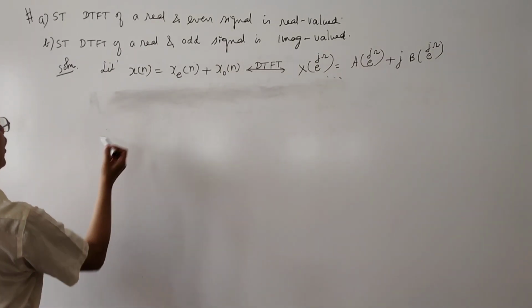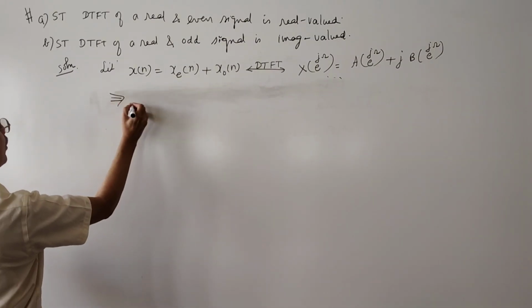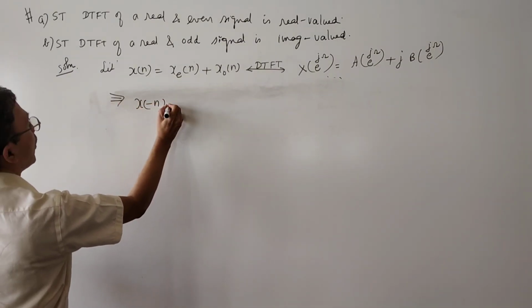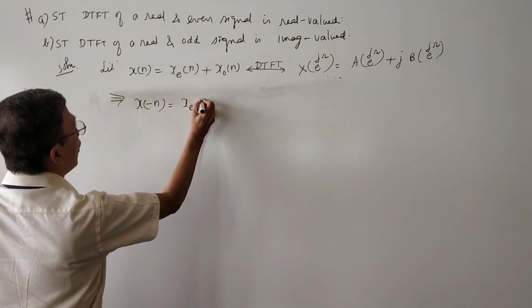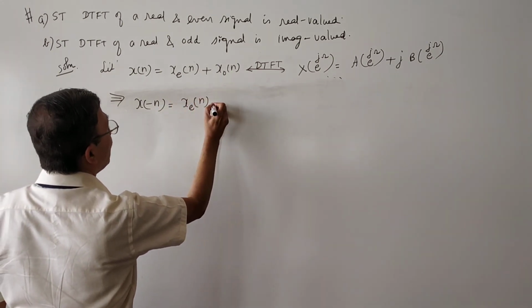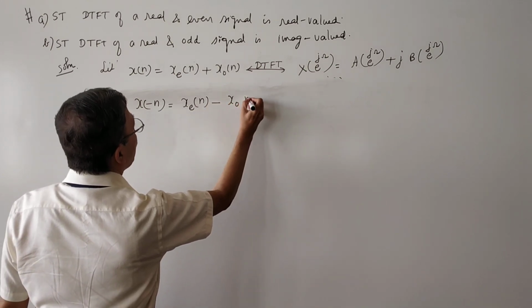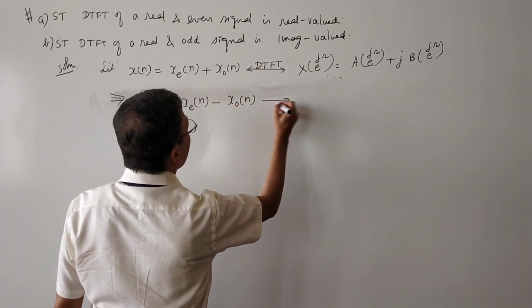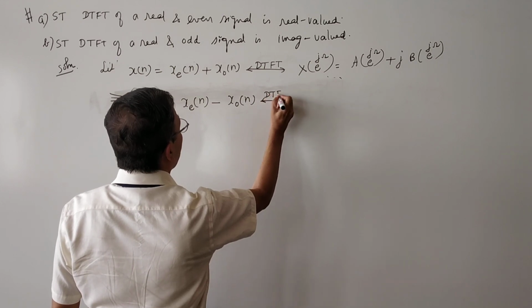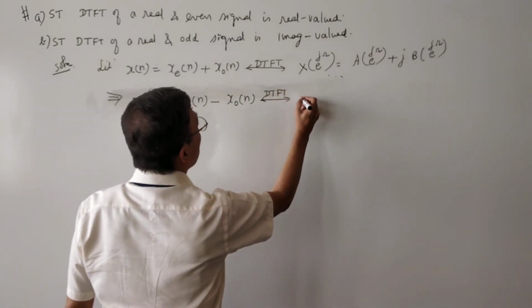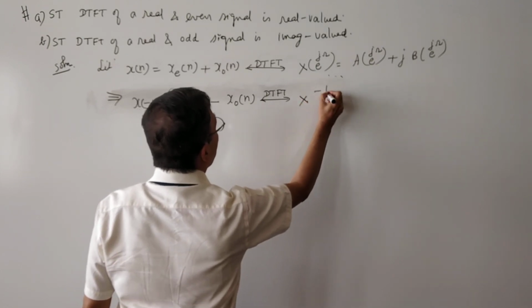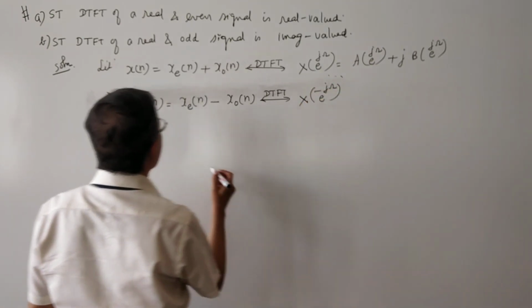I'll replace n by minus n. That gives x of minus n equals x e of minus n, which is x e of n, and x o of minus n, which is minus of x o of n. This will have a DTFT: if we replace n by minus n, omega will get replaced by minus omega, giving x of e power minus j omega.